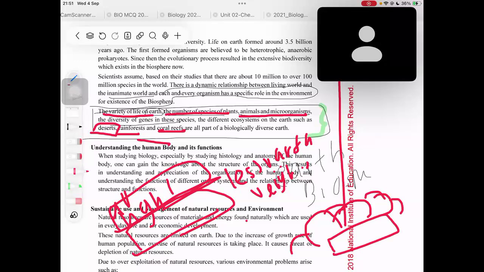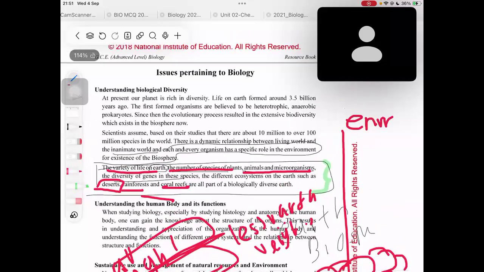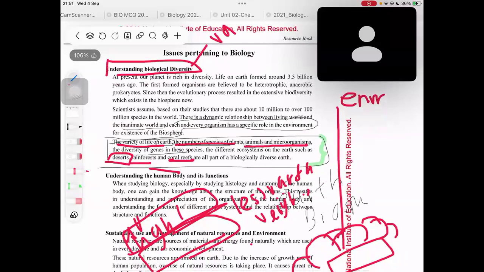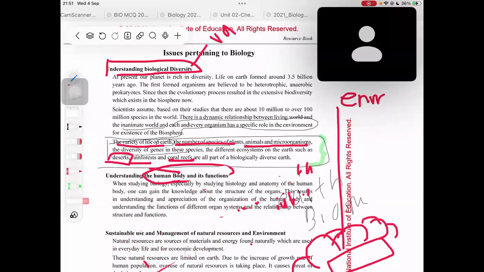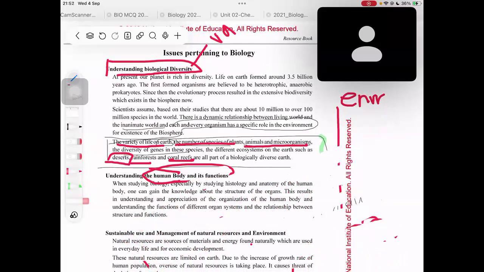Right. Now we will move into understanding the human body. Now, what did we learn here? Here we learned about understanding biological diversity. So we learned the variation present between different ecosystems, different animals, different plants, different microorganisms, right? But here we are going to learn about the human body. So basically, here you will be learning about the importance and the functions of the human body, right?